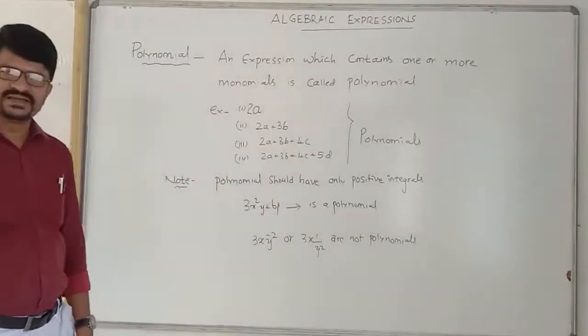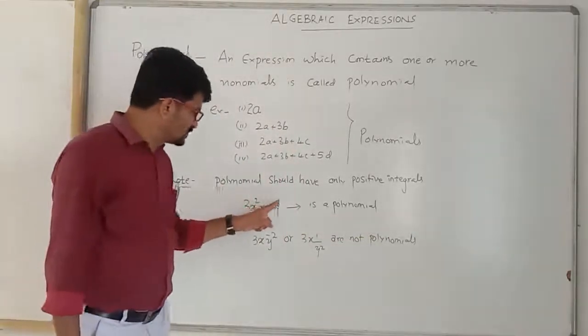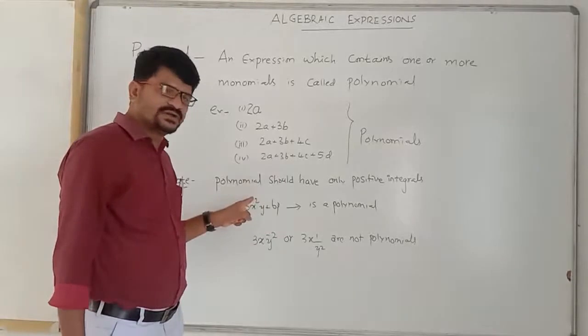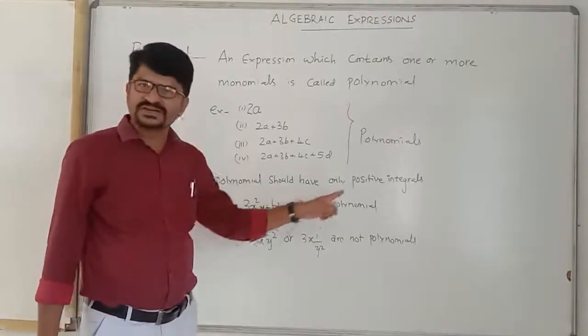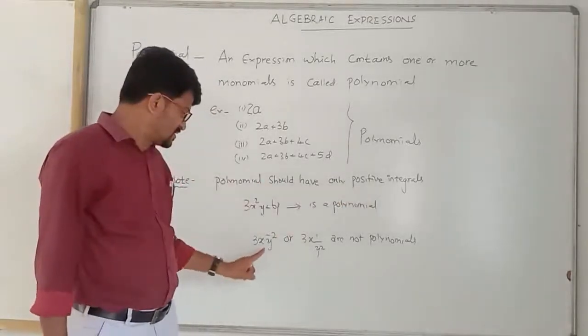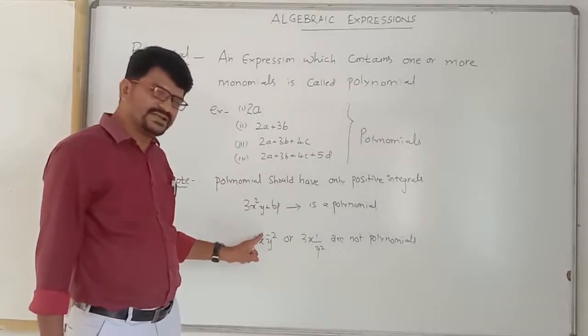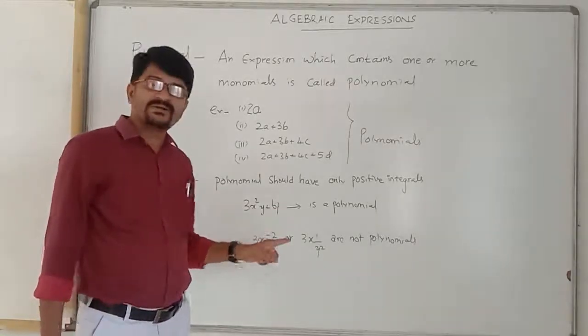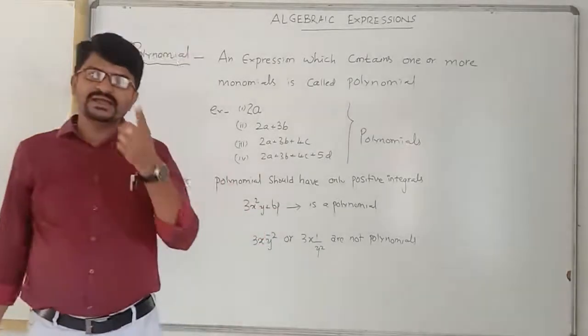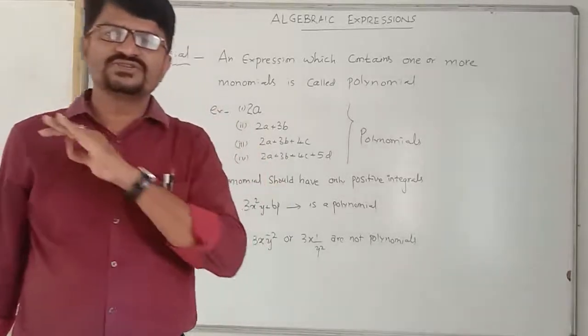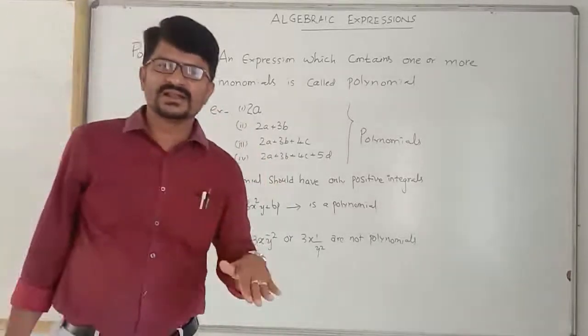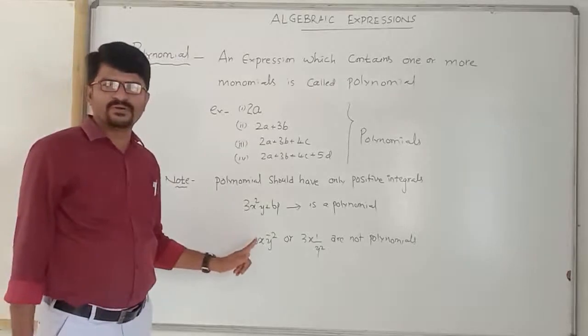Okay. See here, positive integral powers only. Here the positive integral power of x is 1, so it comes under the polynomial. Here the integral power of y is minus 2. Whenever there is a negative integral power, it should not be a polynomial.